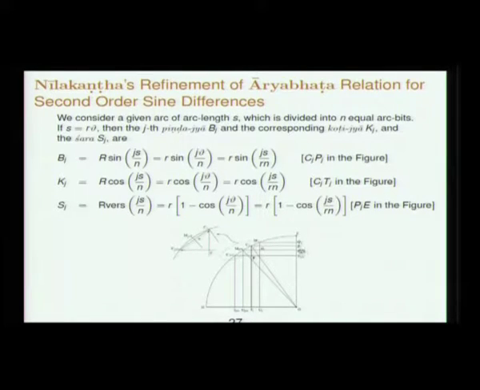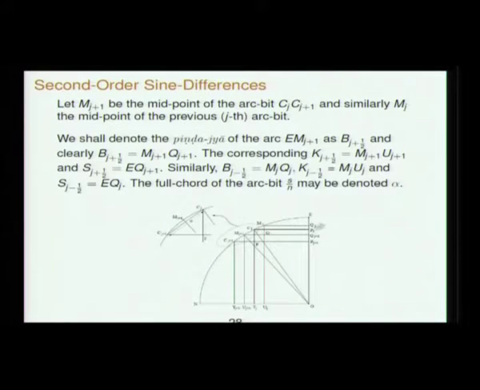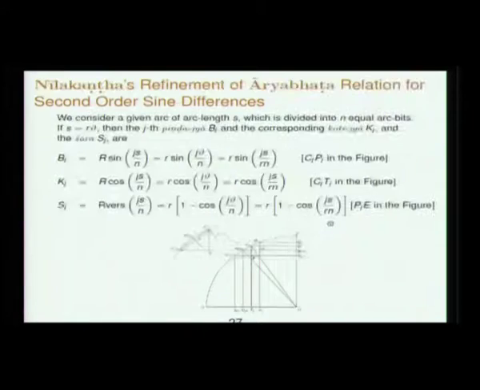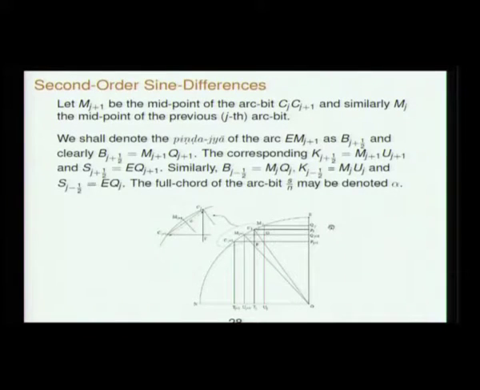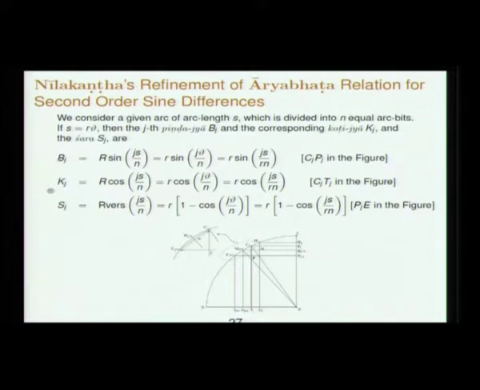So Cj Pj is the bhuja, I am sorry, Cj Tj is the koti, and this Qj plus Pj is the shara. Okay. Now these Bjs, Kjs and Sjs are also called Pinda Jyas, Pinda Kotis, Pinda Sharas.